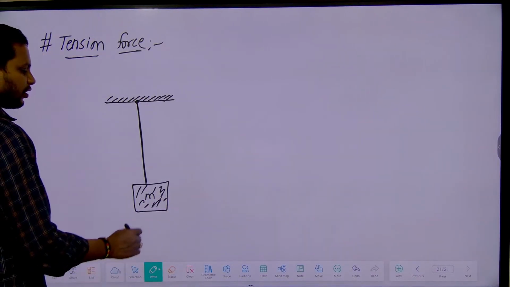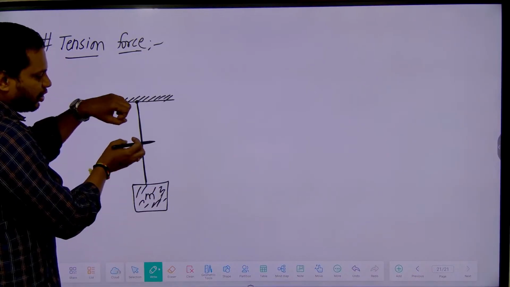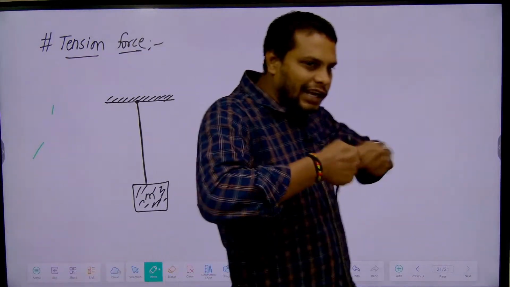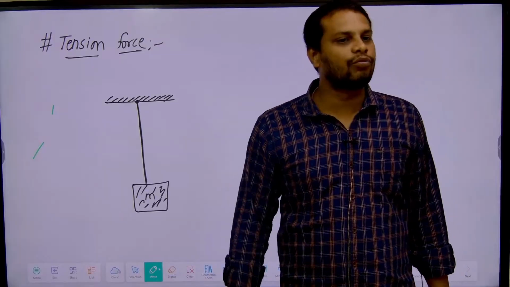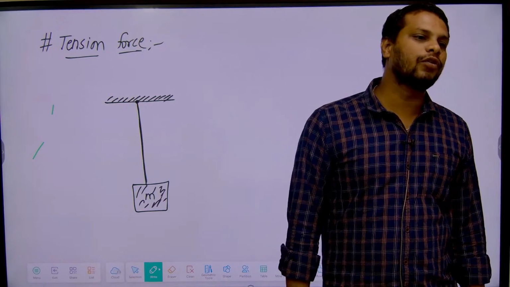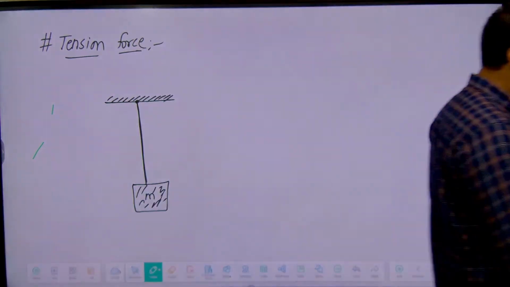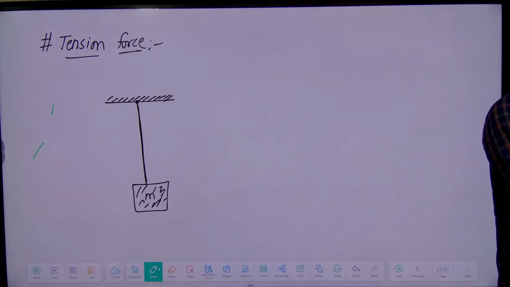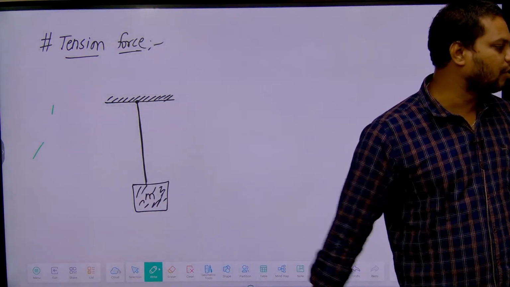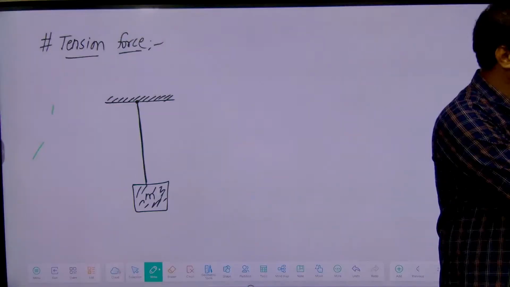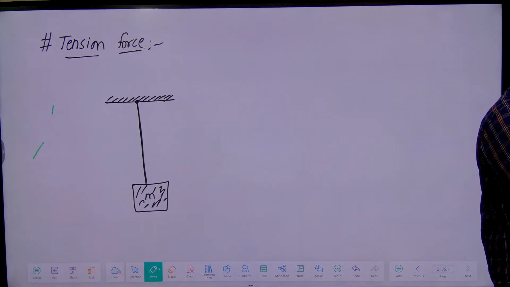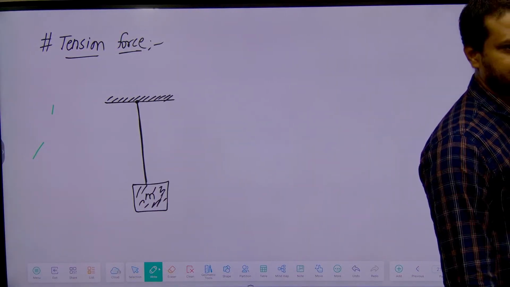Now see, because of the mass, this wire will get tight. If the wire gets tight, then there will be tension present in that wire, or there is one contact force present in the wire. That force is called which force? Tension. Good, note it down. For suppose look at this wire. Suppose it is loose. If it is loose, what about the tension? 0. If I pull the thread like this and it becomes tight, then whenever the wire is tight, we can say tension is present.